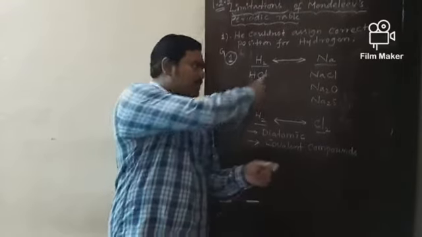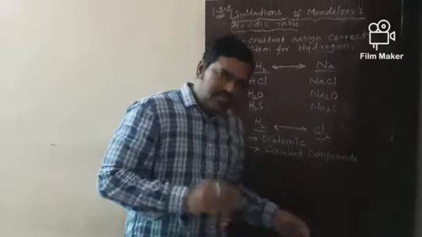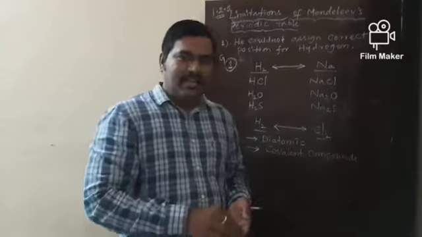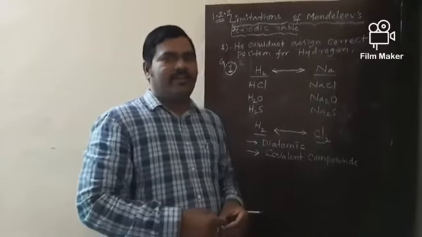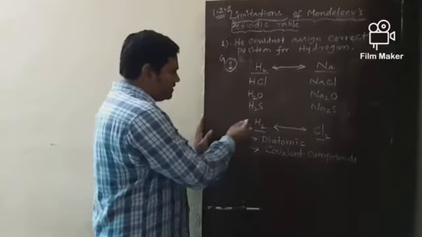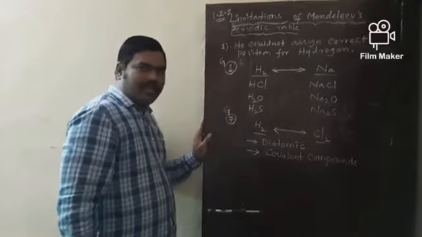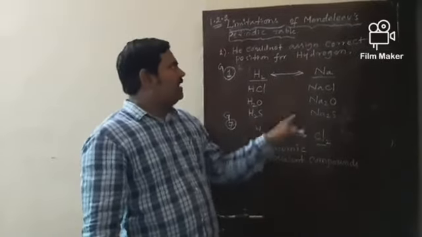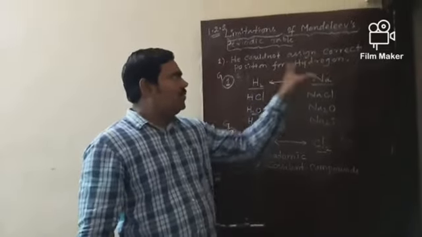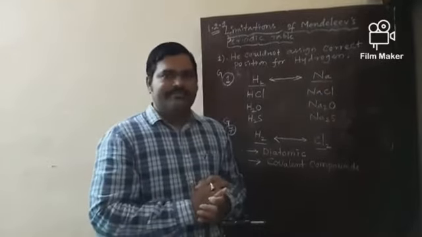So, because of these two similarities, the position of hydrogen is still confused in his periodic table. Got it, my dear students, about this explanation? That's why he could not assign the correct position for hydrogen in his periodic table.